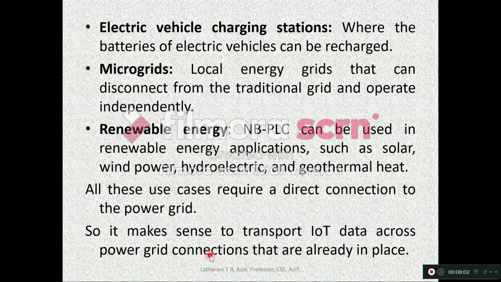Then renewable energy. NBPLC can be used in renewable energy applications such as solar, wind power, hydroelectric and geothermal heat. All these use cases require a direct connection to the power grid. So it makes sense to transport IoT data across power grid connections that are already in place, isn't it? The power lines are already implanted across the world, so using that power line, we can transmit the data. So there is no necessity of investing in the infrastructure.